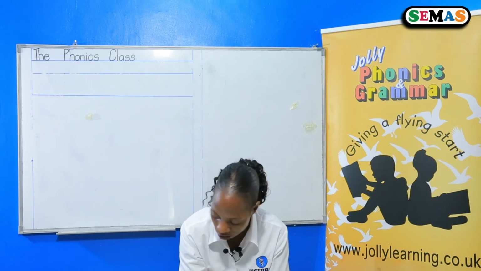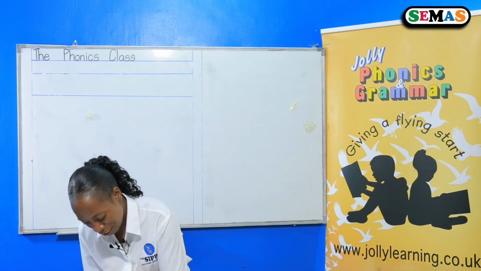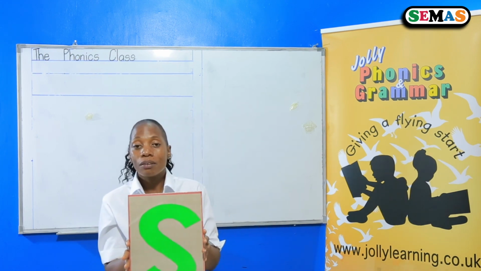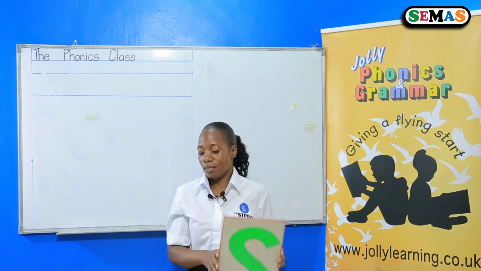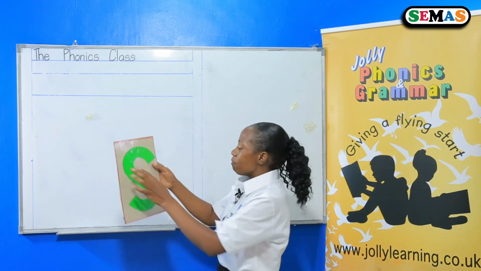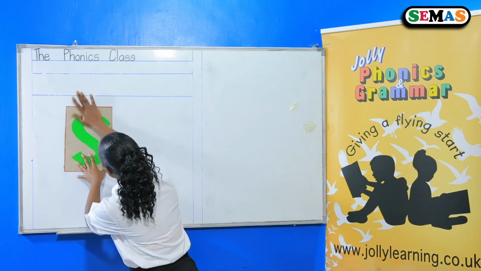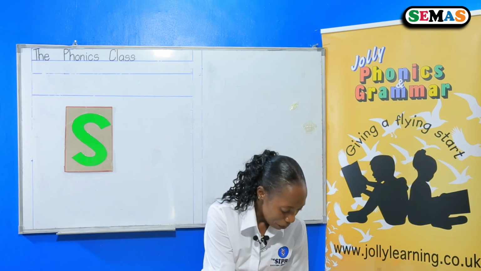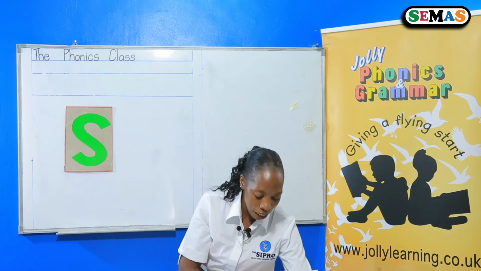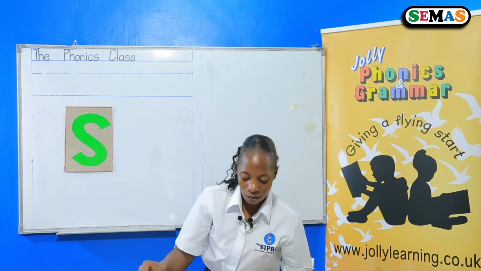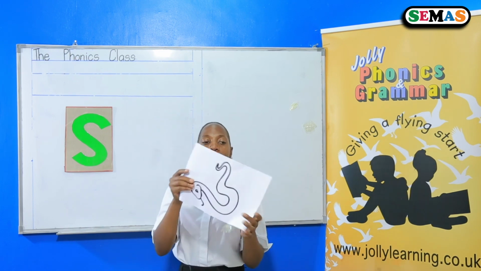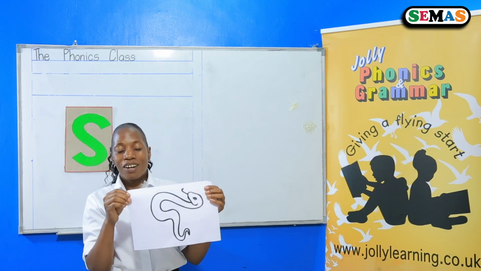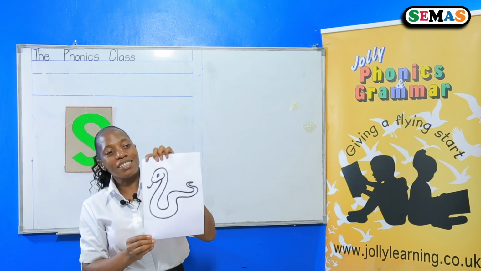I have here my pictures. Let me show you my first sound. Do you still remember? Which sound is this? Yes, this is sound S. I have a picture for sound S. Look at this picture and tell me what you see. What is this picture? Yes, this is a snake.